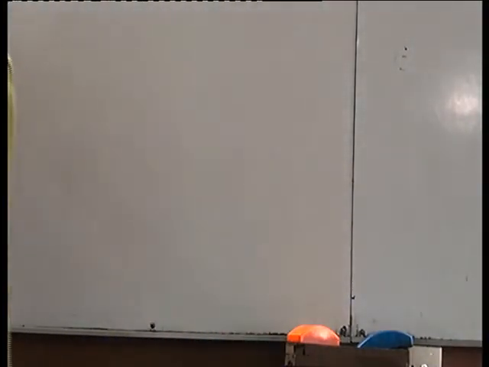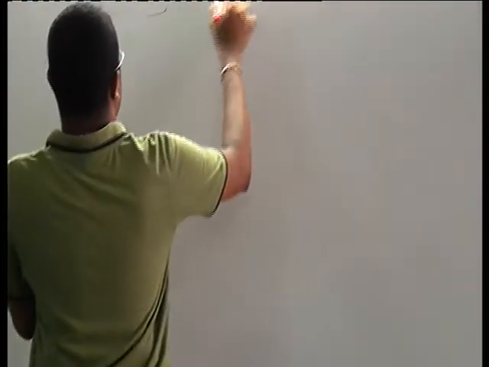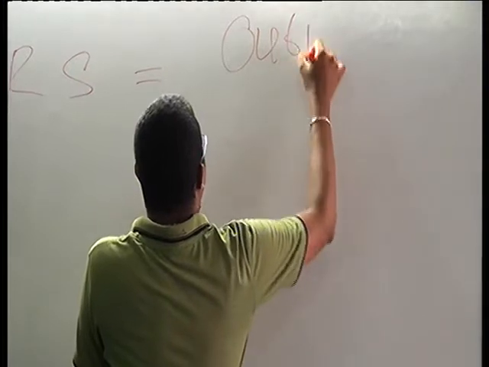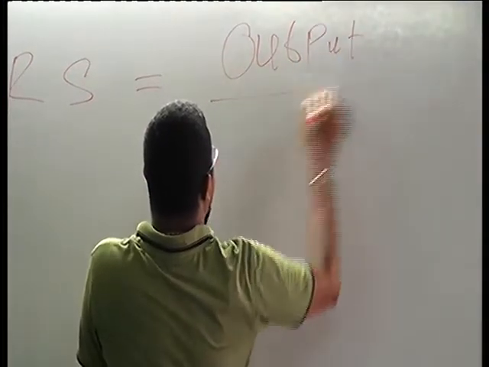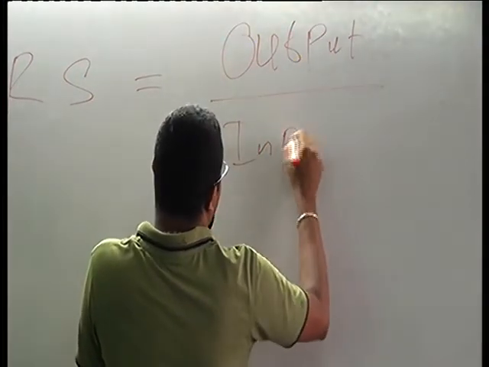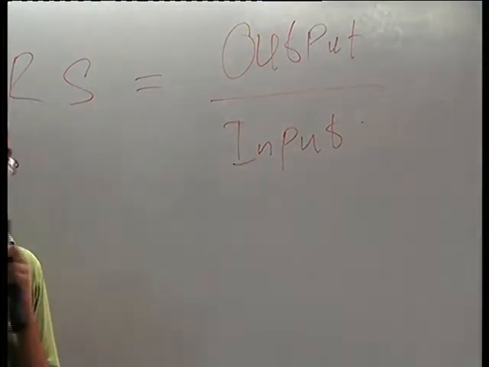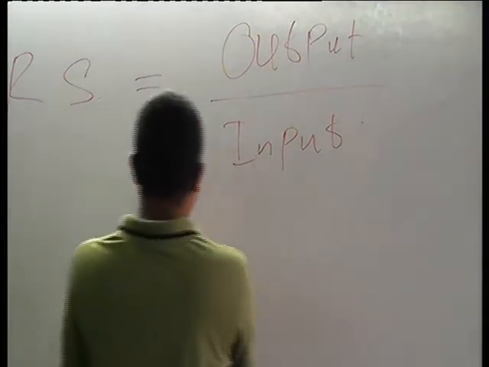How do you calculate return to scale? Return to scale equals output divided by input. We'll take a simple example.